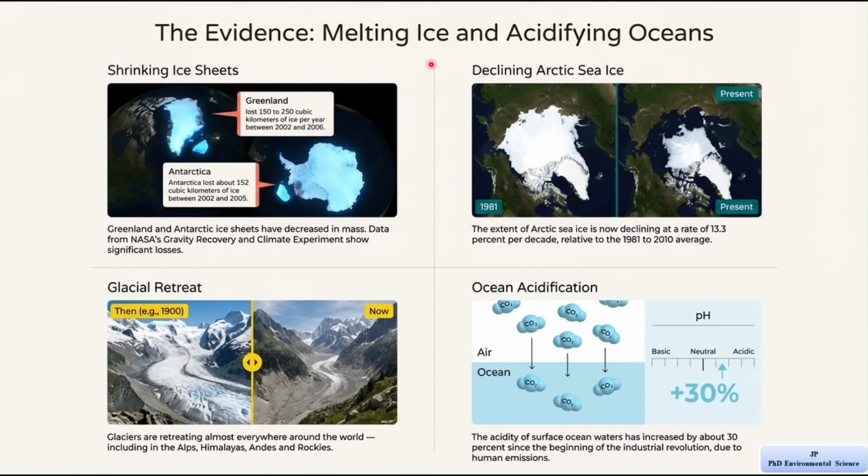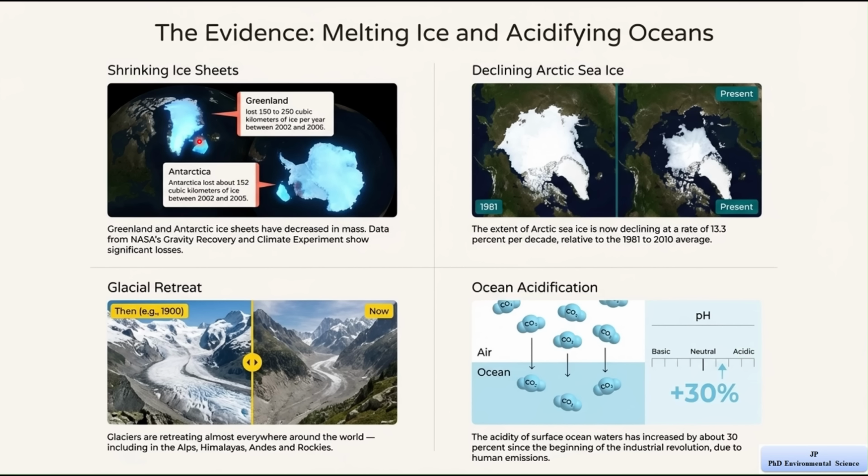Now, let's understand more evidence of climate change. First, we will talk about shrinking ice sheets. Ice sheets are very large areas of ice that cover land, mainly in places like Greenland and Antarctica. The slide shows that these ice sheets are losing mass, which means they are melting and becoming smaller.